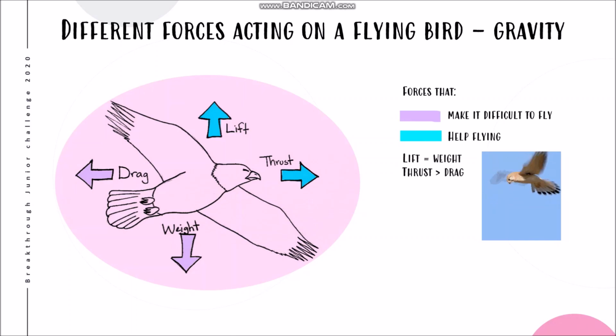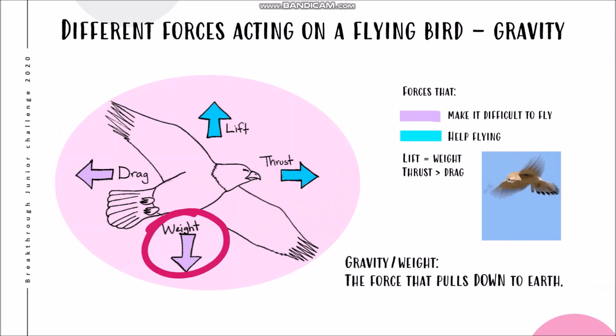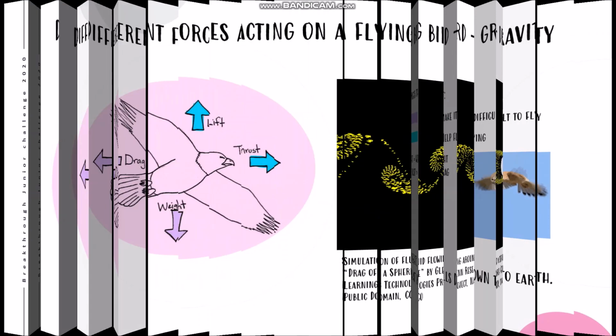The different forces acting on the flying bird are thrust, lift, drag, and weight. Weight is the same as gravity, which is the force that attracts things toward the center of the earth, keeping them firmly on the ground. For a bird to fly, it must overcome this force to stay airborne.